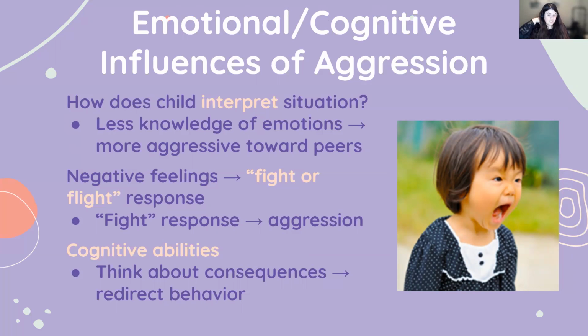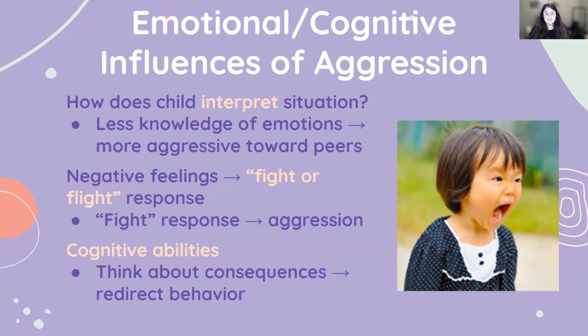One study found that children with less advanced knowledge of emotions and their expressions were more likely to behave aggressively toward peers. Also, frustrating or unpleasant situations obviously bring negative feelings to the surface.